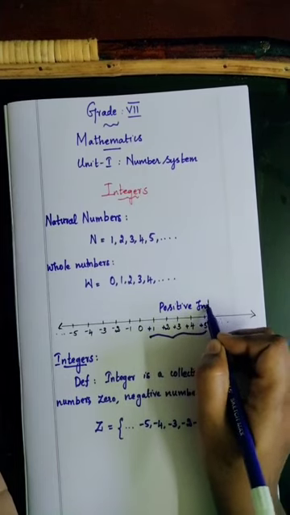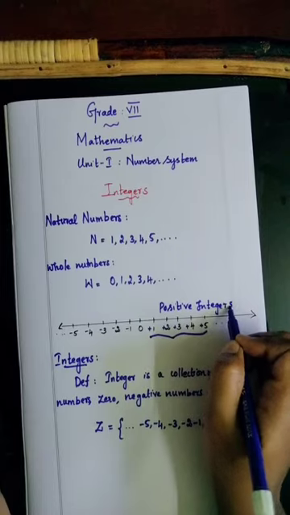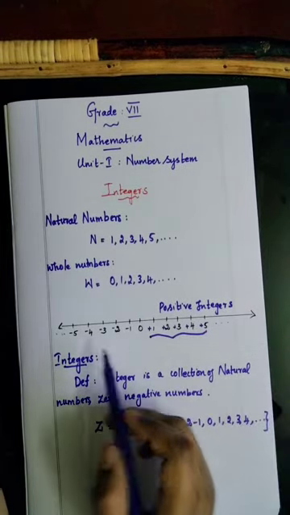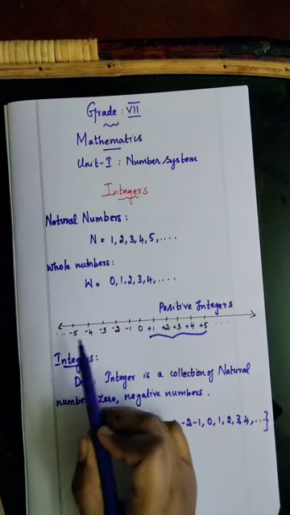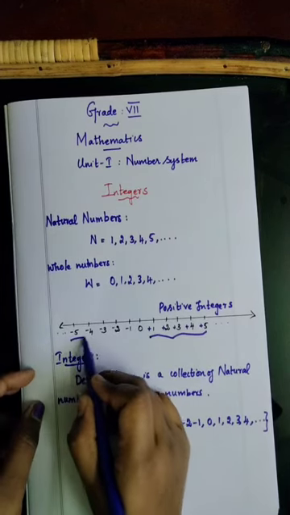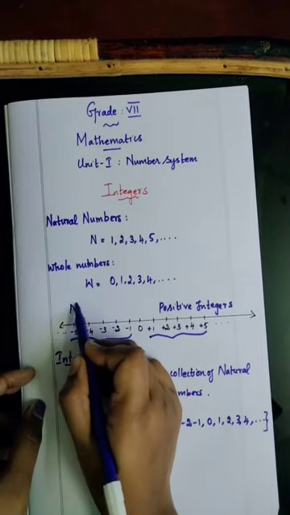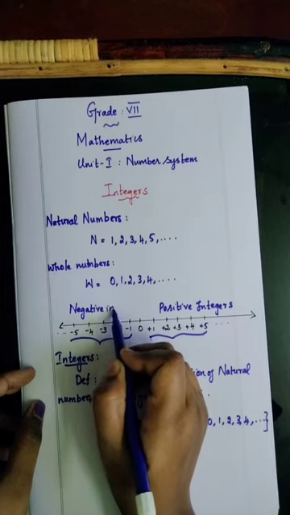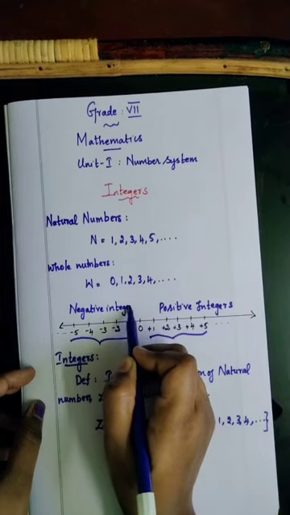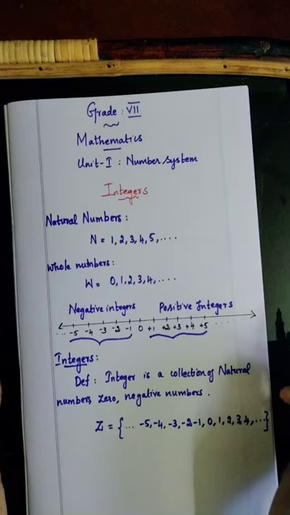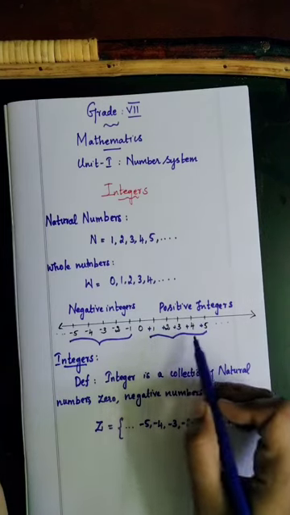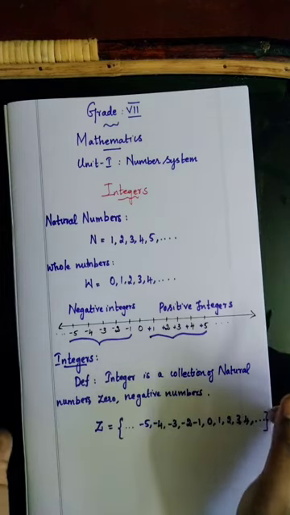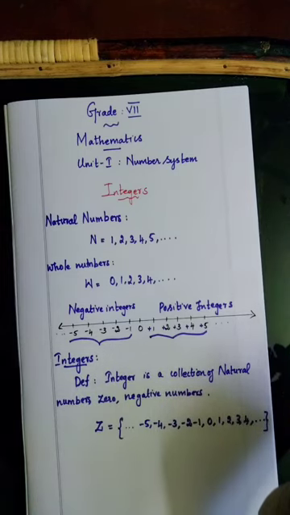Now say what are negative integers? Numbers with the sign minus are called negative integers. These are all the negative integers. Understand? What are positive integers? Numbers with the sign plus are called positive integers. Numbers with the sign minus are called negative integers. Any doubt?